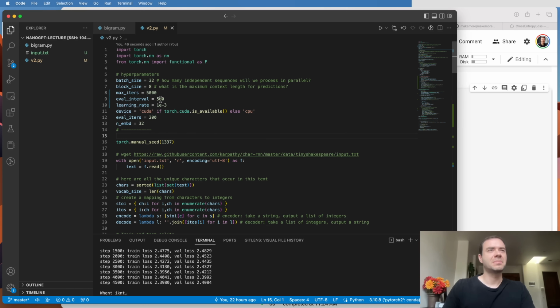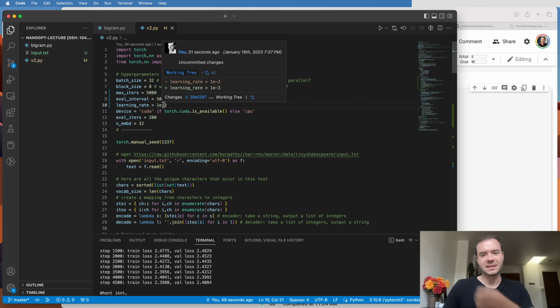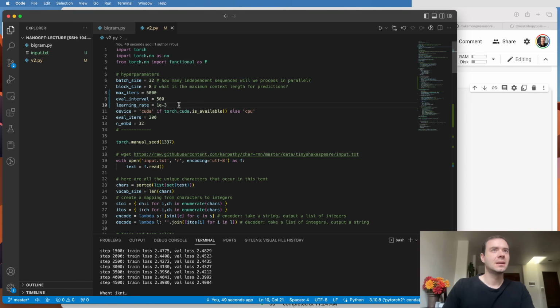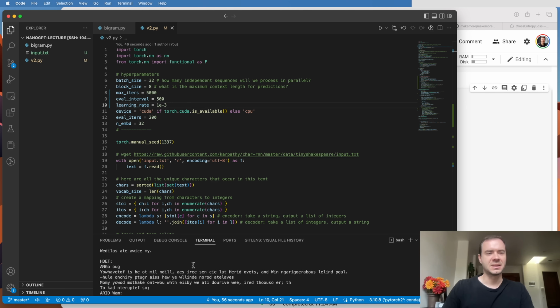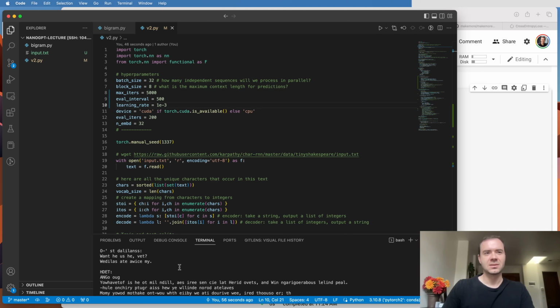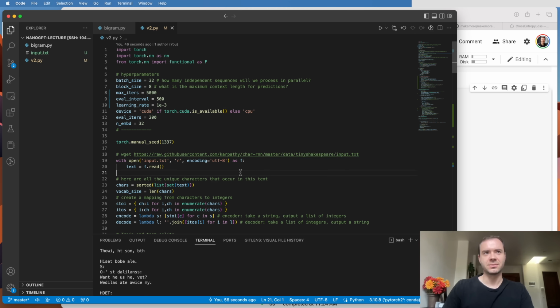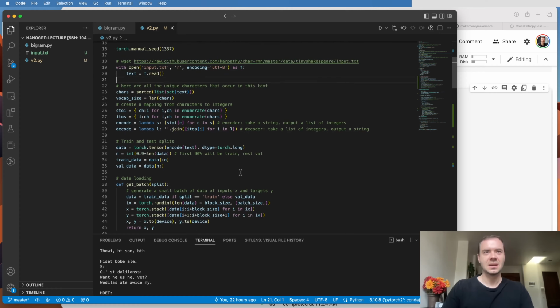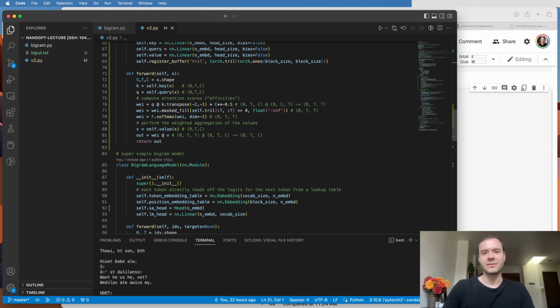Okay, so I also came up to the script here, and I decreased the learning rate because the self-attention can't tolerate very, very high learning rates. And then I also increased the number of iterations because the learning rate is lower. I trained it, and previously we were only able to get down to 2.5, and now we are down to 2.4. So we definitely see a little bit of an improvement from 2.5 to 2.4 roughly, but the text is still not amazing. So clearly the self-attention head is doing some useful communication, but we still have a long way to go.